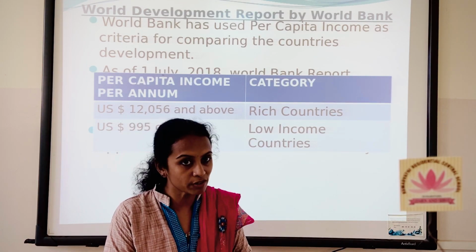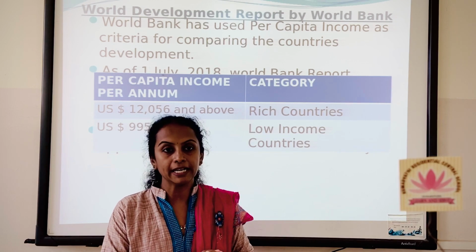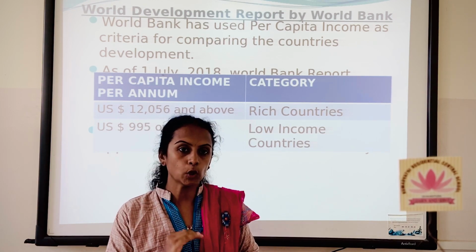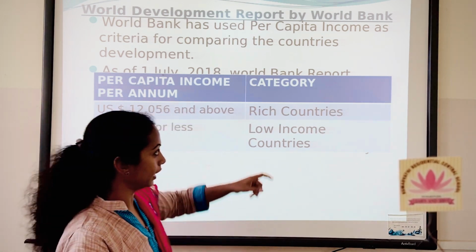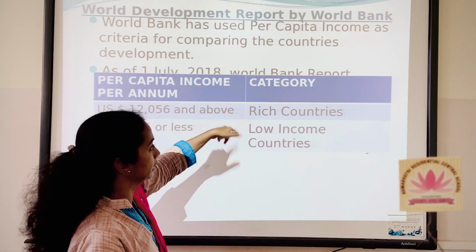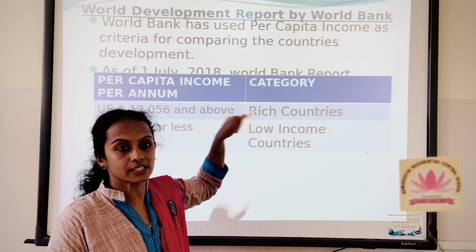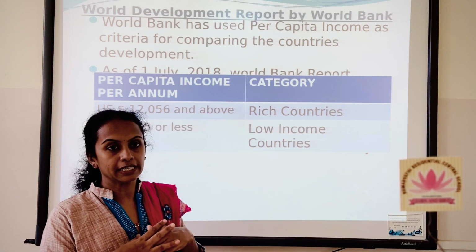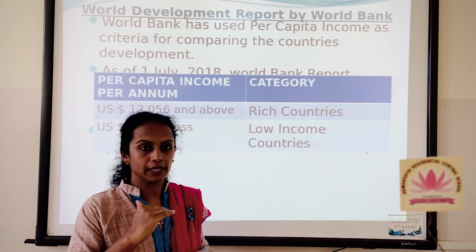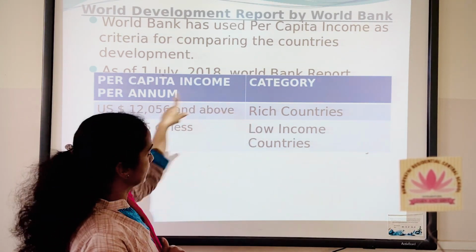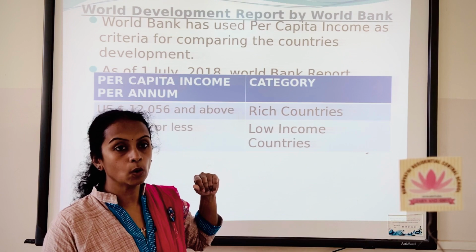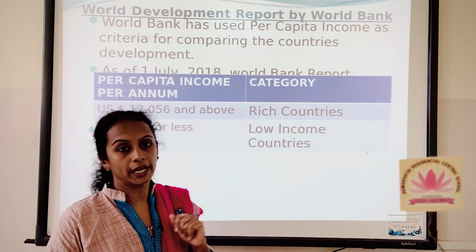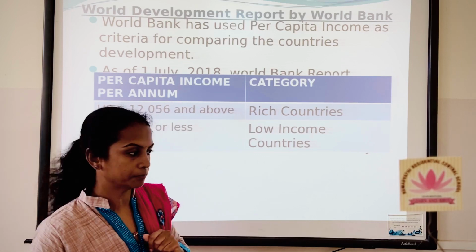And where is the situation? Where is the position of India? Yes, you are right. India is in the lower middle income group. Where it appears, see, if a country is having in between these two, such a thing it will come under middle income group, and our country is coming in the lower middle income country. And this data what I am giving you now, it is published by the World Bank on 1st July 2018.